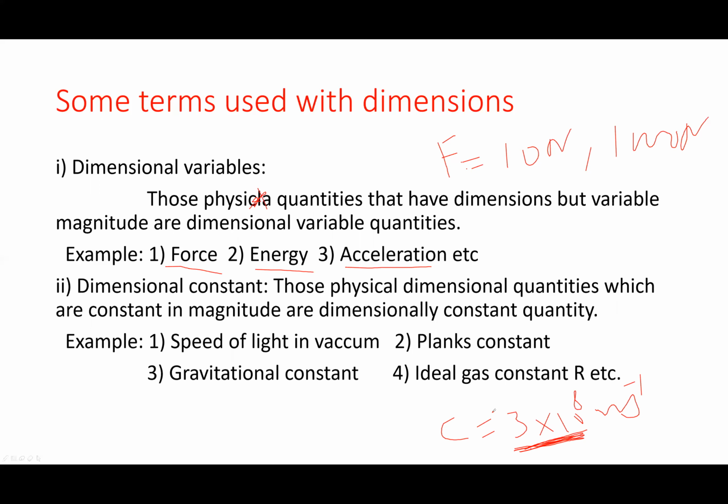Gravitational constant, Planck's constant, ideal gas constant, their numerical values remain constant. So if the numerical value does not change, it's a dimensional constant. Force, energy, acceleration, if you change the numerical value, are dimensional variables.